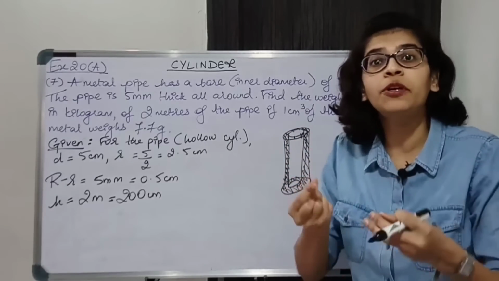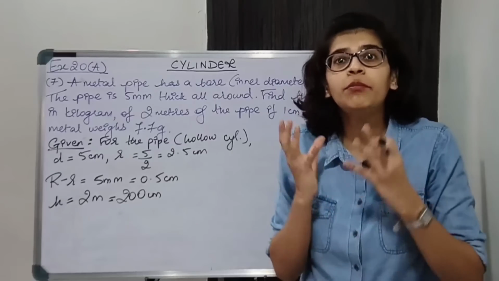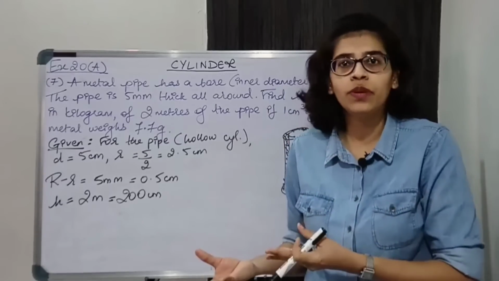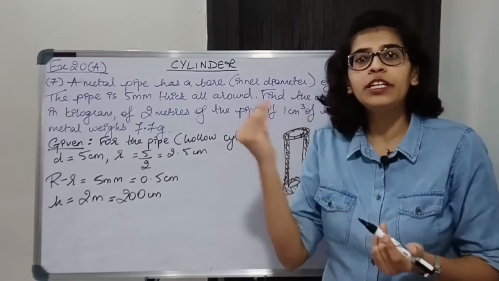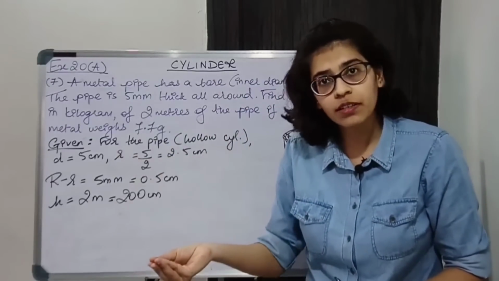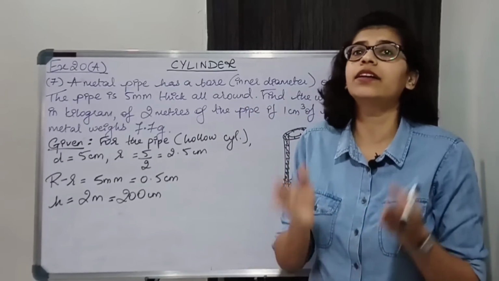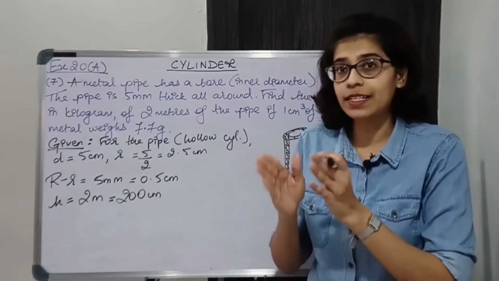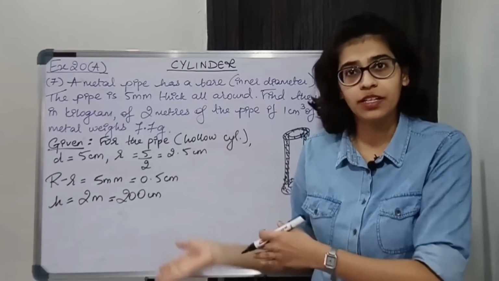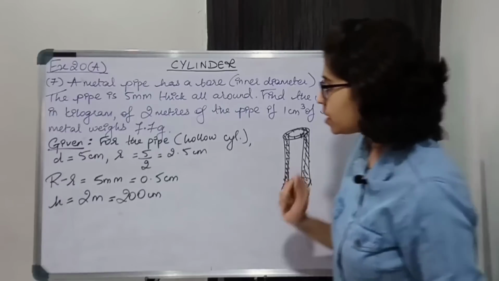Weight of this is nothing but volume of the pipe. How much material there is, that is the weight. So what is the volume of the material of the pipe? It is volume of material of hollow cylinder, and volume of hollow cylinder is nothing but pi into R square minus r square into h. So we'll use that formula to find the volume first.